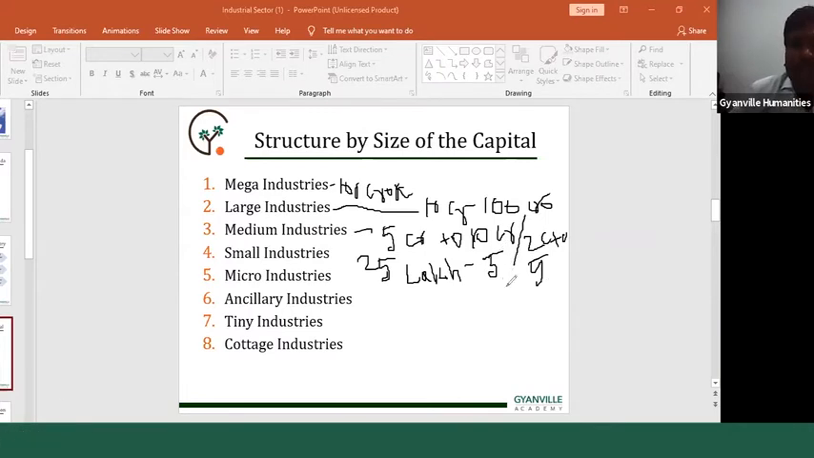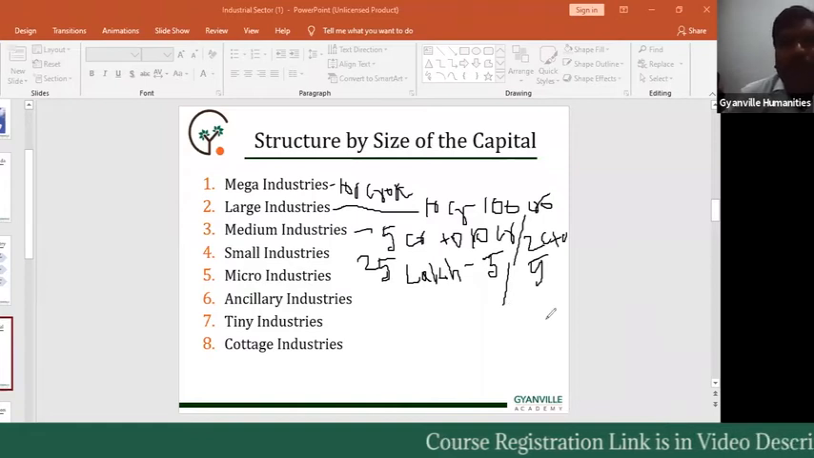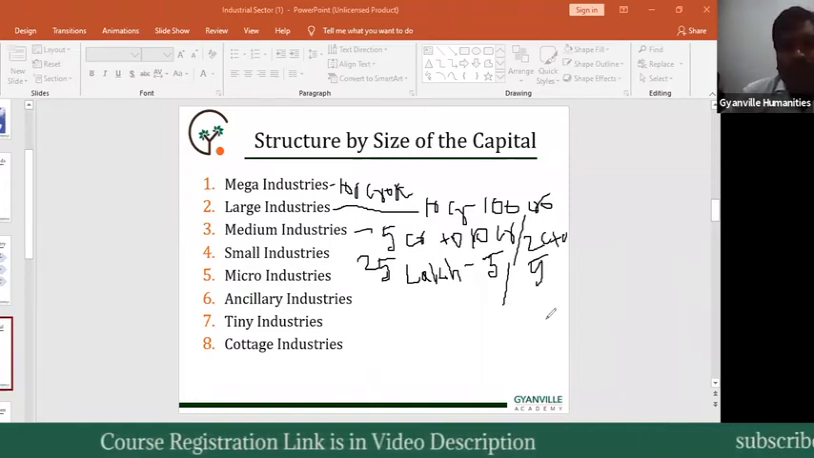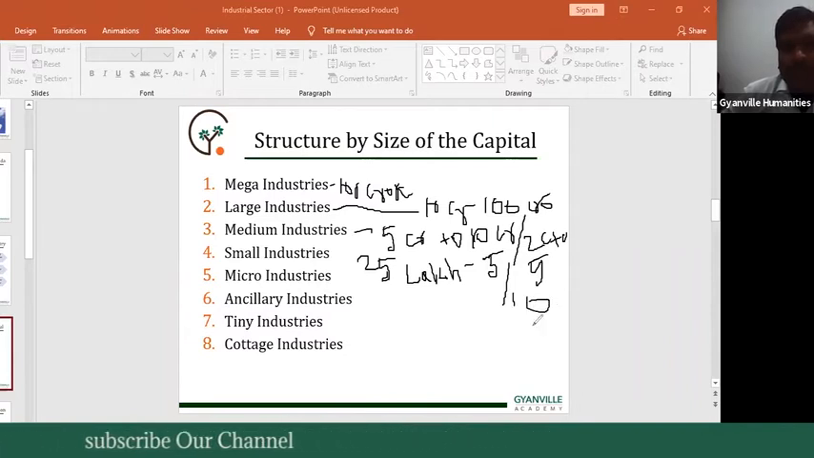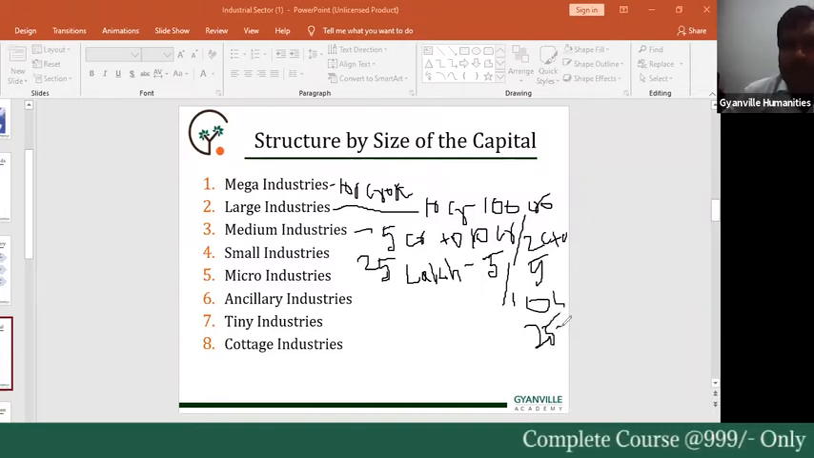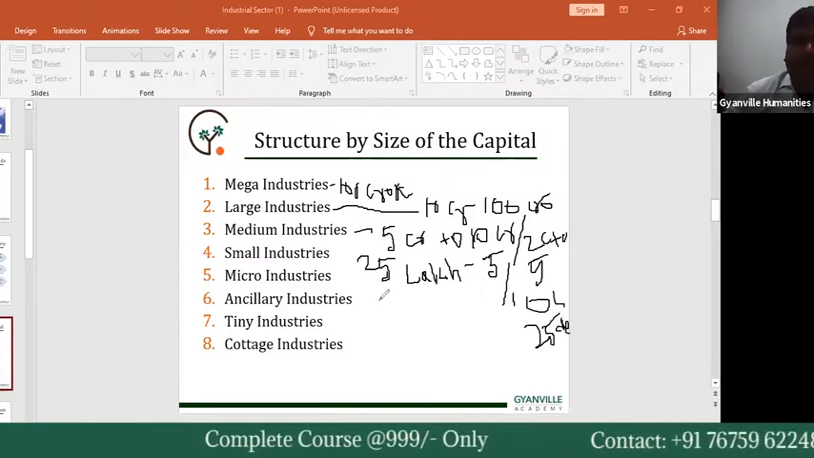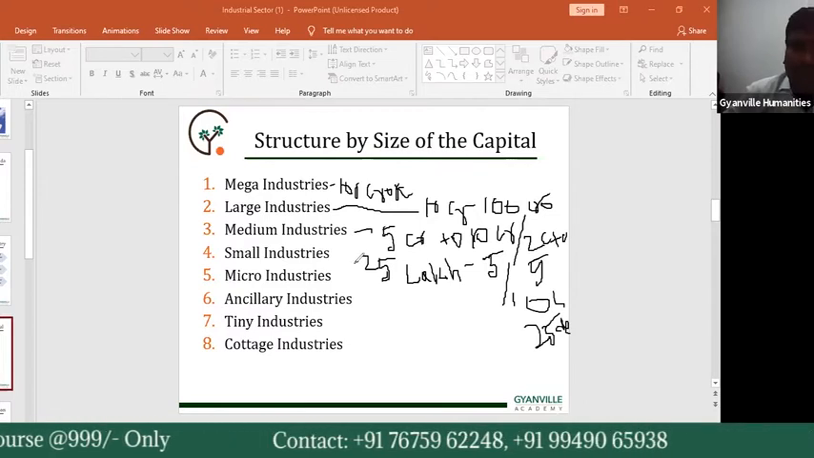Next, in the service sector, we have another classification, that is 10 lakhs rupees to 25 crores rupees range. This is related to service sector industries related activities. So this is the small scale industries related data.